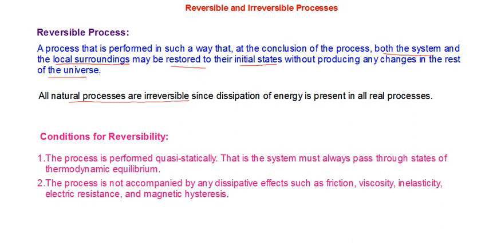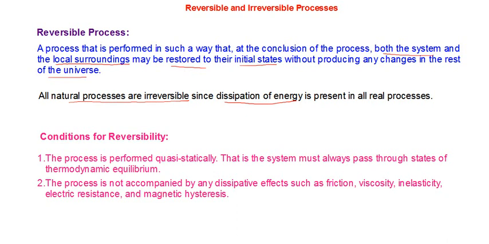The reason is also well and clear, because in every process there will be some sort of dissipative forces and dissipative types of processes. It will cause the dissipation of energy. So in all real processes there will be some sort of dissipation of energy, either in the form of friction or viscosity or some electrical resistance, some magnetic properties and all.